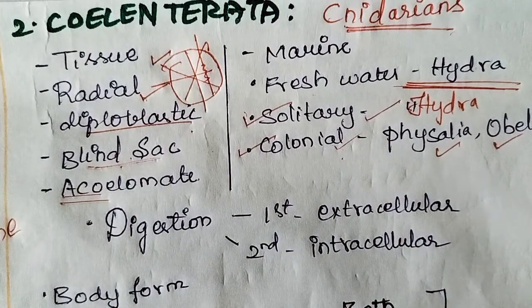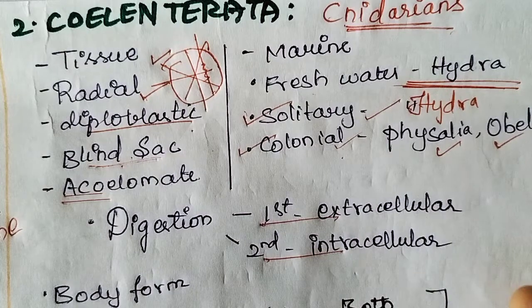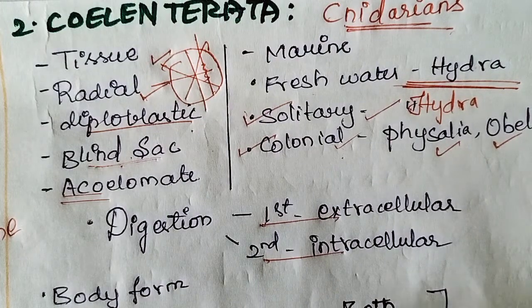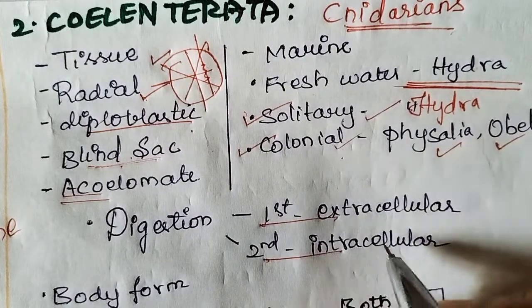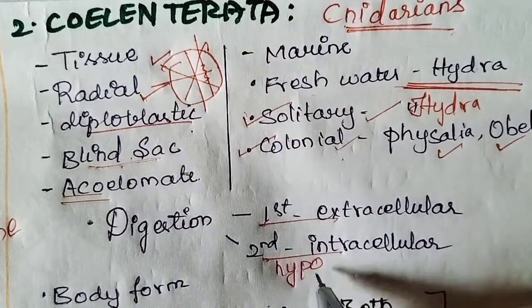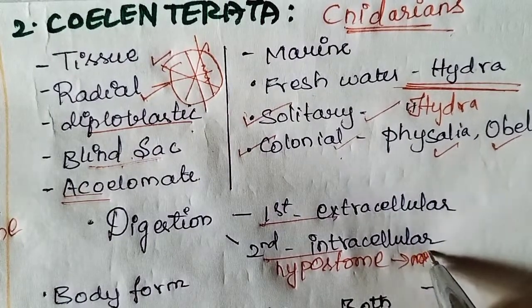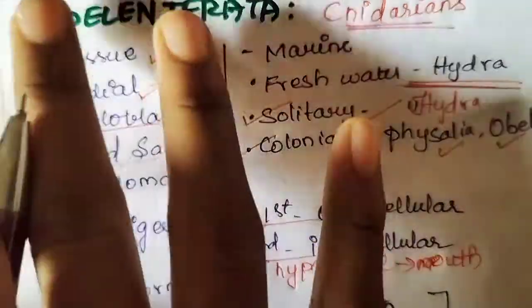The next characteristic is digestion. They show both extracellular and intracellular digestion. Extracellular means they digest outside and take the needed products inside. Also, they take the food inside and digest inside itself. The part of this organism that acts as the mouth is the hypostome. Hypostome acts as the mouth in these coelenterates.